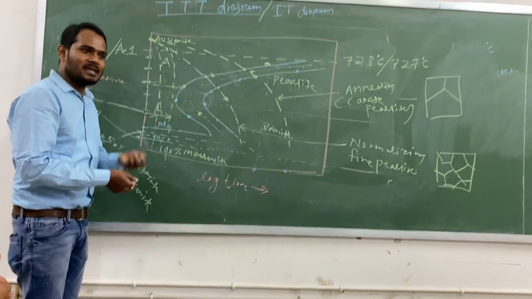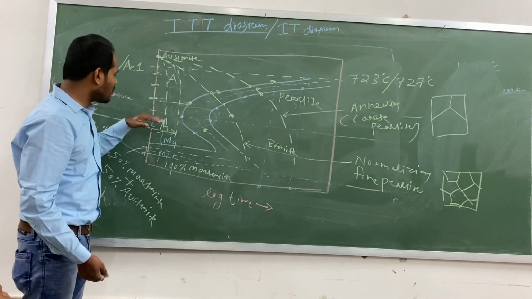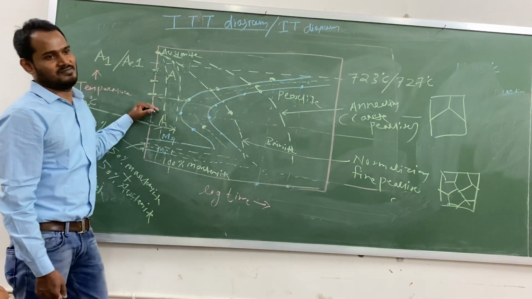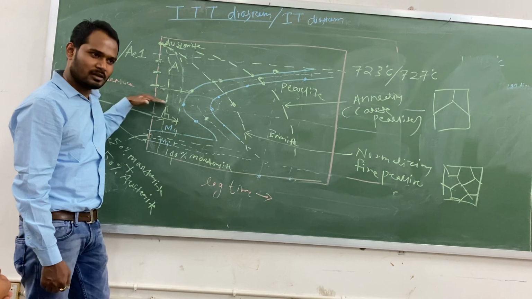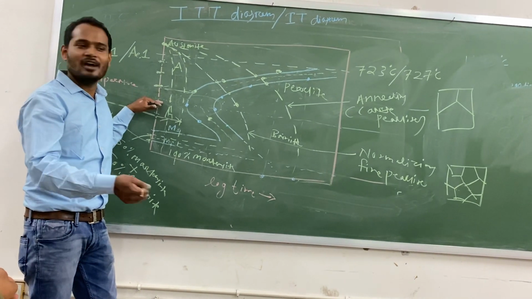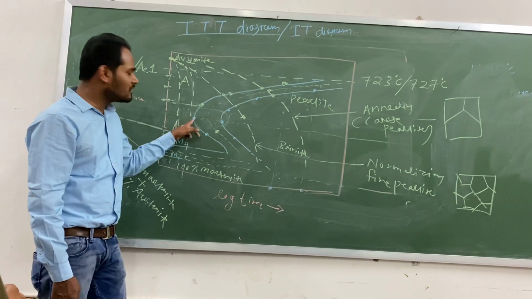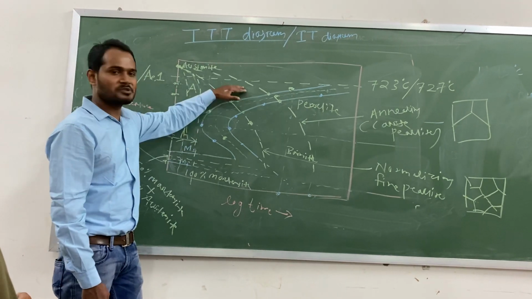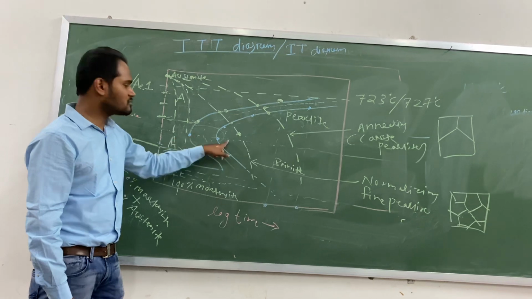So one is more, one is less. Here also one is more, one is less. But what about this one? Intermediate temperature. Both are good. The temperature is optimum, in the middle part. So diffusion is also good and nucleation is also good. So what will happen? Then transformation will start early. That is the reason actually. Here transformation will be delayed, here transformation will be delayed, but here transformation will start early and finish early also.